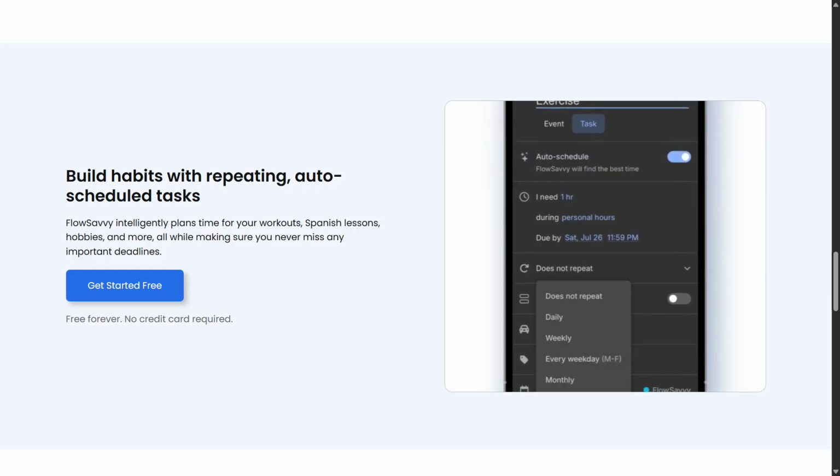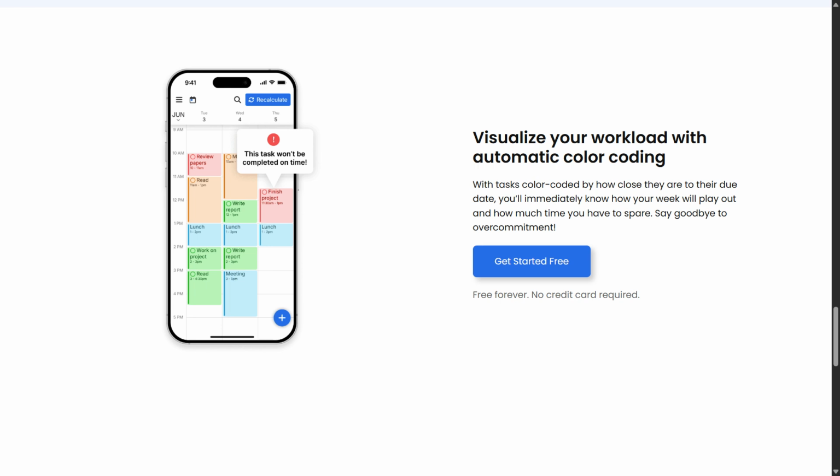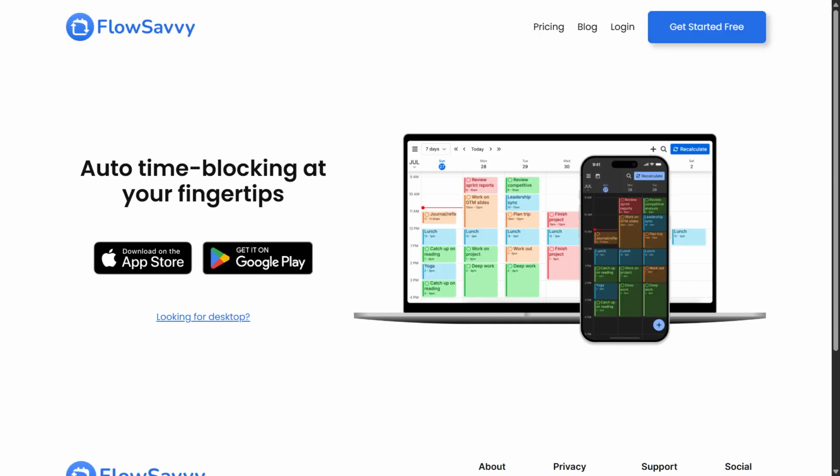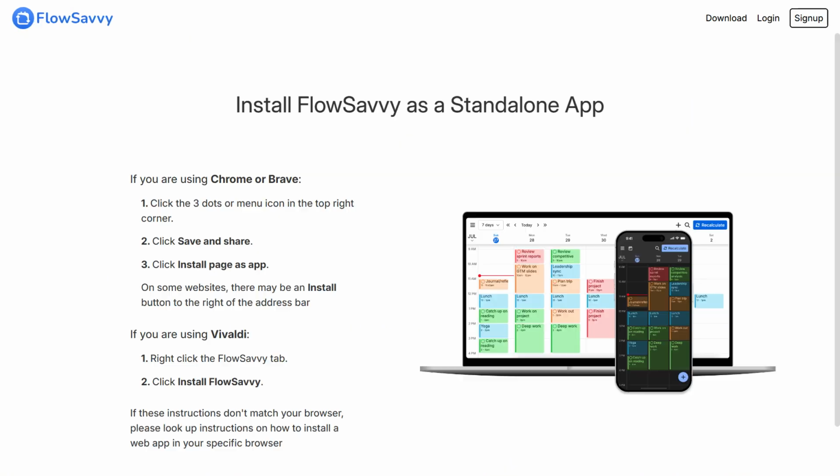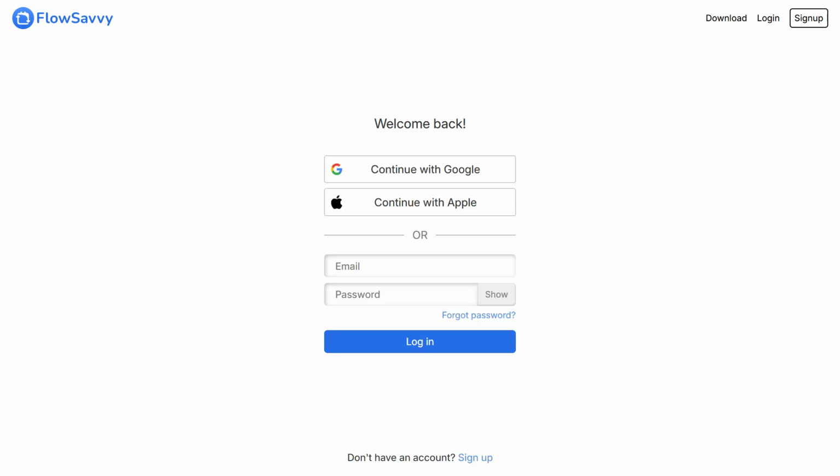You can also easily set repeating tasks, and you can easily visualize your schedule with automatic color coding. And it's available on the App Store as well as Google Play. And you can install it on Chrome or Brave as a standalone app. They also have a free plan so you can test it out.